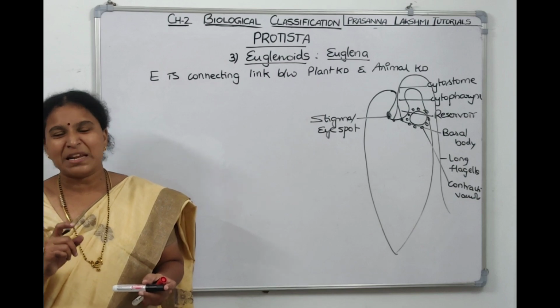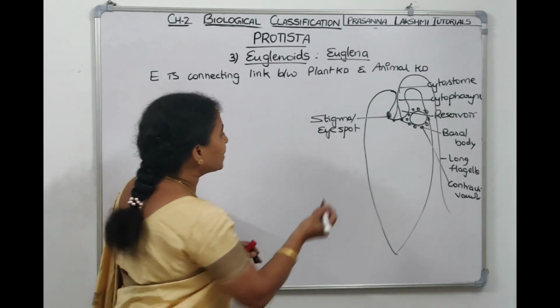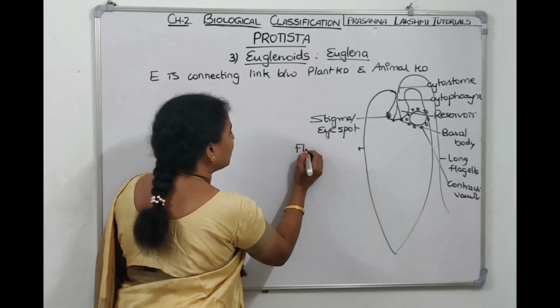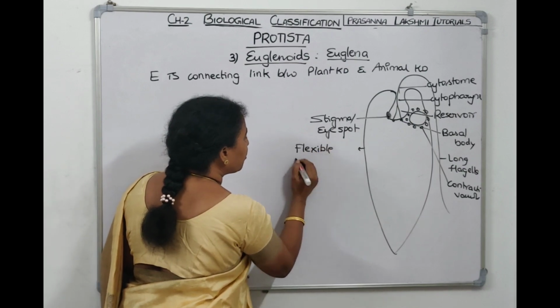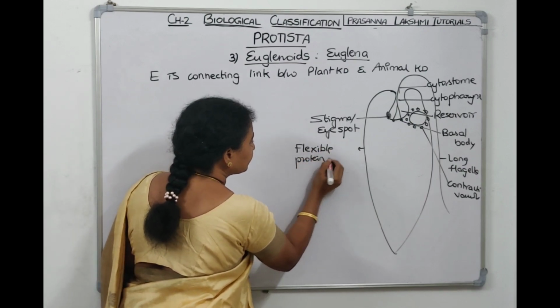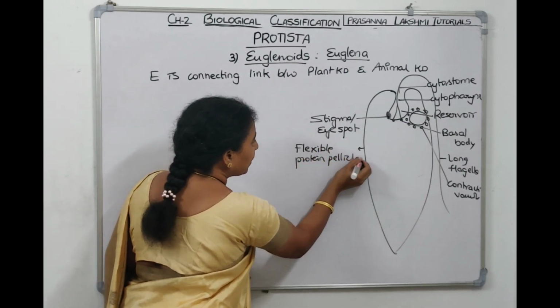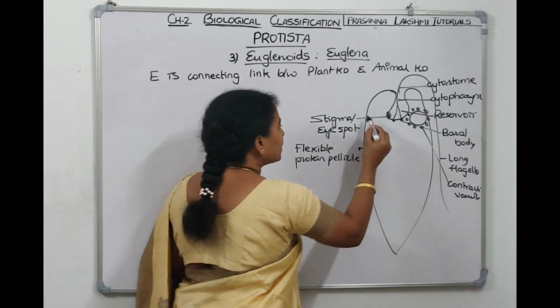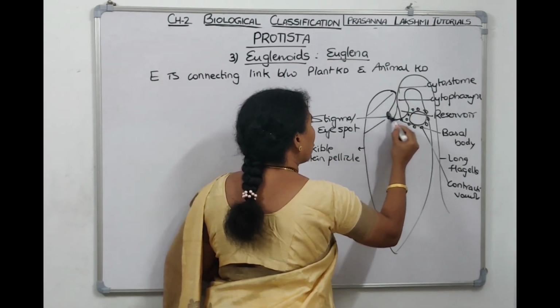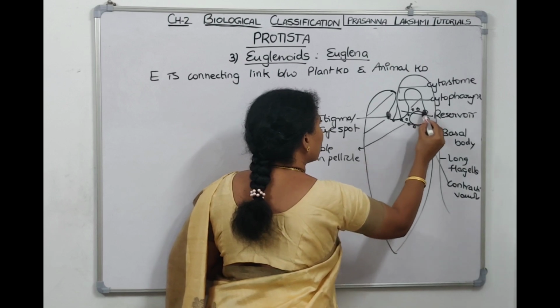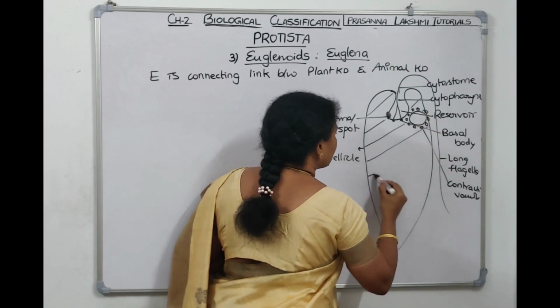Another specialty of Euglena is that the body is not covered by a cell wall. It is covered by a flexible protein pellicle. And this pellicle is arranged obliquely all throughout the body.